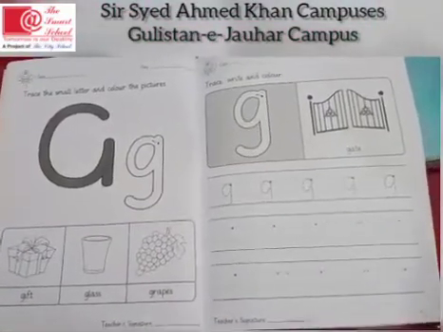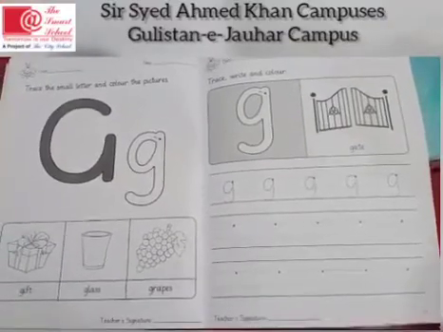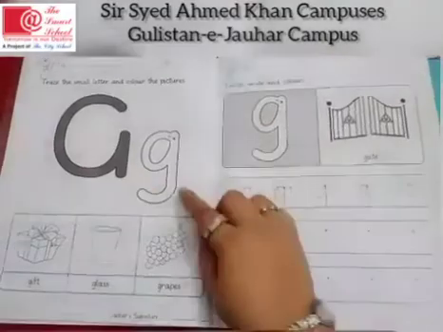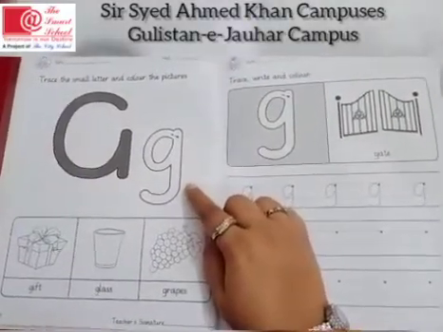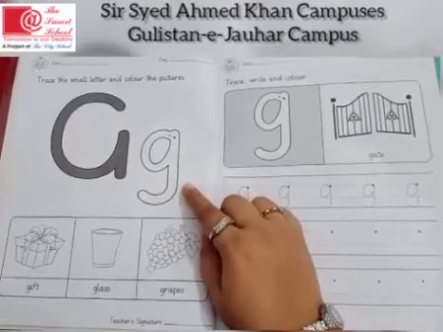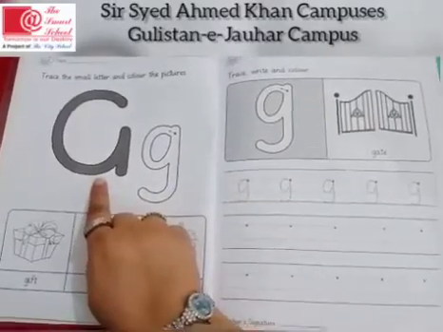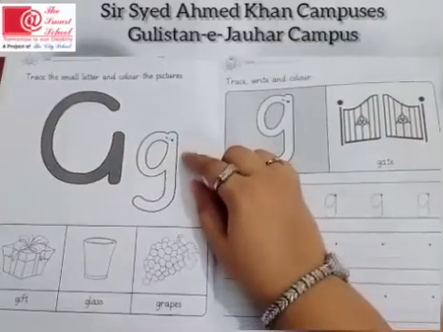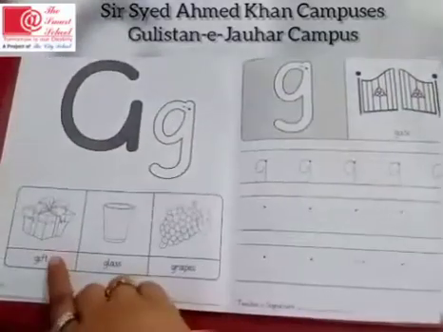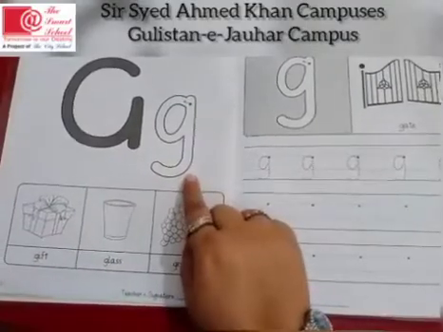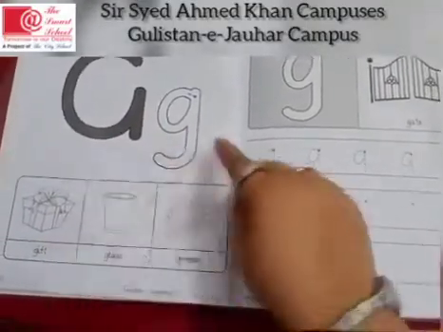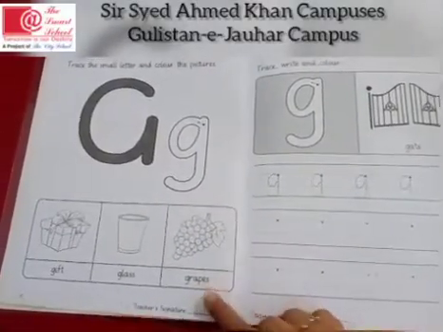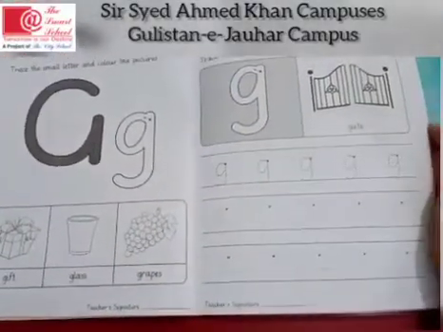Okay kids, in your language workbook on page number 15 and 16, you have to do your homework of the sound. Which sound is this? Sound G. And the letter is G. Well done. What you have to do, you have to trace this hollow sound. Then you have to color in these pictures. Read with me. G gift, G glass, G grapes, G gate.